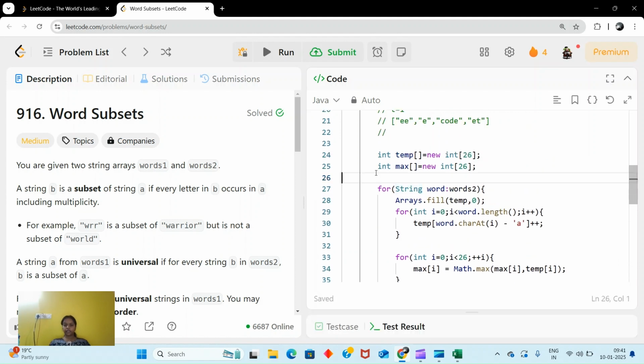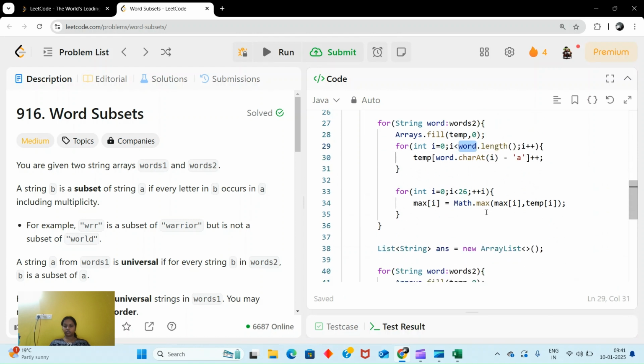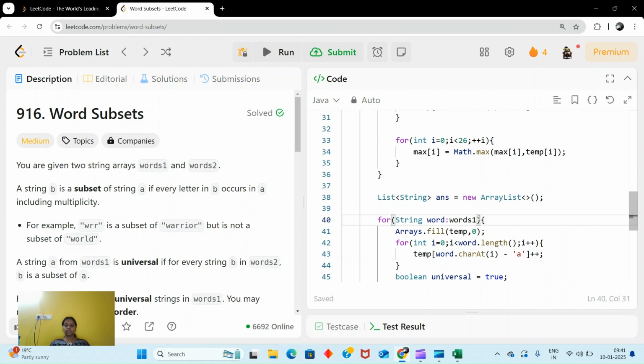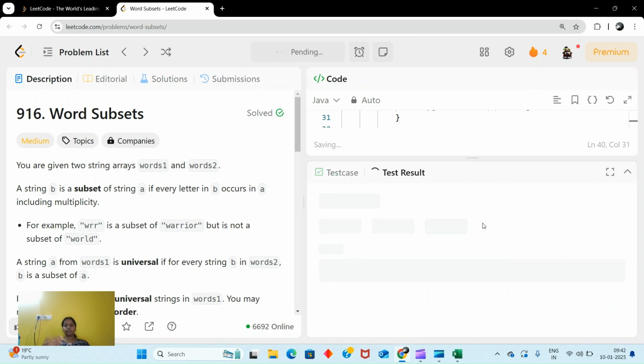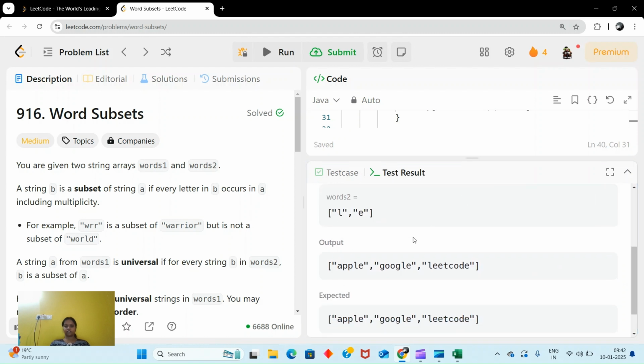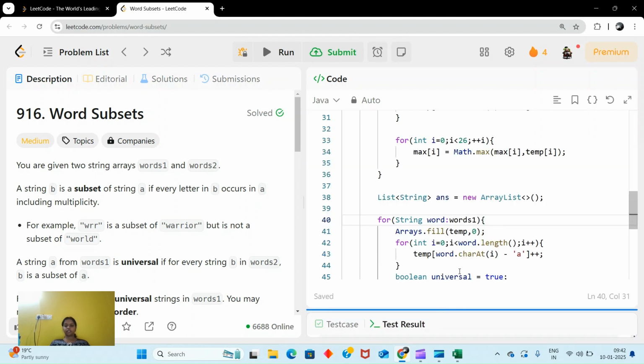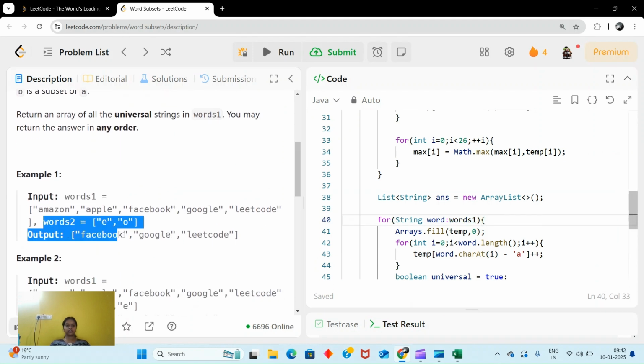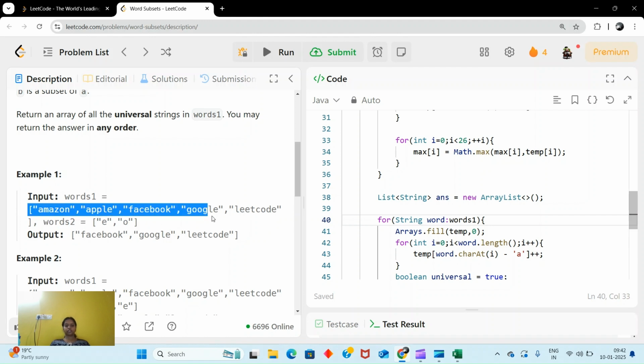So first we did for the word, it is words two, yeah, here it is one, right? Why are we traversing words two again? Yeah, here you can see, by mistake I wrote words two. It is words one, of course. So first we traverse this and build our max array, and then we are checking with this.